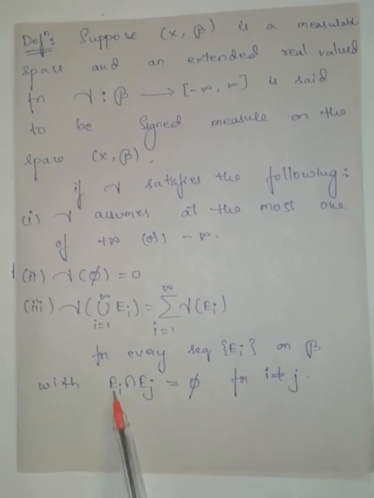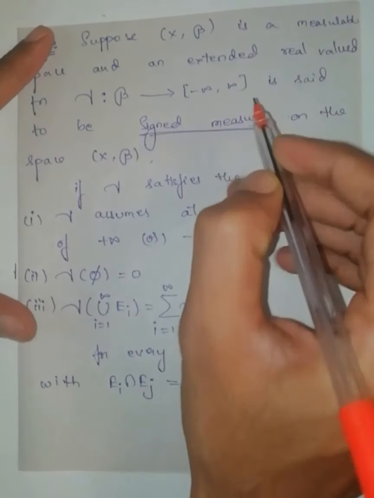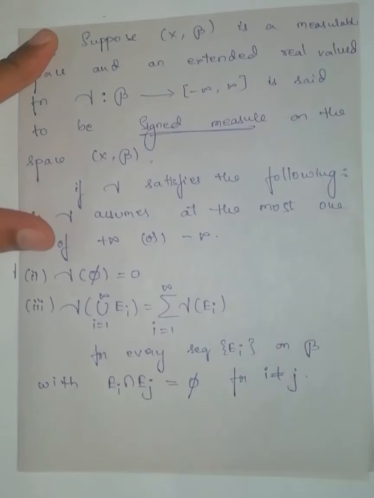If I take E_i and E_j, both different, then their intersection is empty. Means for every pairwise disjoint sequence of sets on script B, this holds. If any extended real valued function satisfies these three conditions, then we say that gamma is a signed measure.